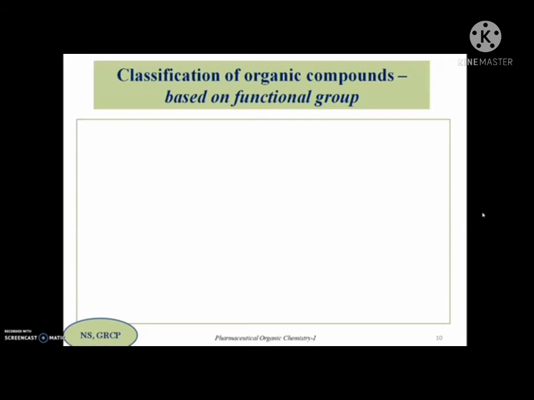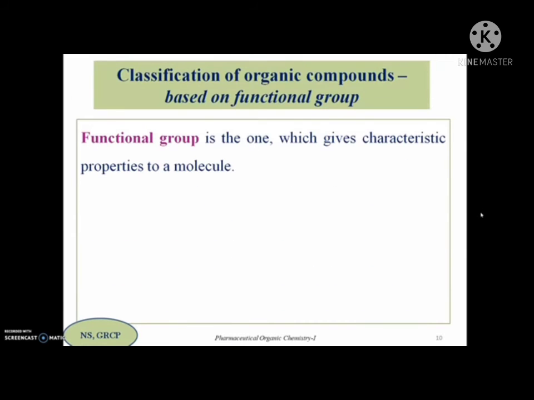So let us move to the next type of classification, where the compounds are classified based on the functional group present in them. So what is a functional group? A functional group is the one which determines the overall properties of the molecule. That means because of the presence of the functional group only, the molecules attain special characteristic features. So let us see an example.